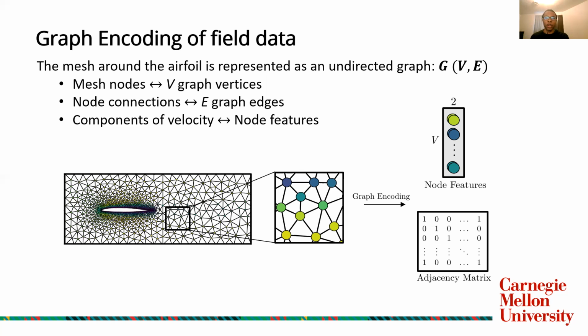So after this graph encoding process, we're left with a matrix V by 2, which encodes the velocity information at each vertex for a given sample, as well as an adjacency matrix, which denotes the connectivity of the nodes inside the mesh. So for any given pair of nodes i, j in this adjacency matrix, entry ij is set to 1 if they're connected and 0 if there's no connection between these two nodes. This gives us an idea of how the structure of the graph is overlaid.